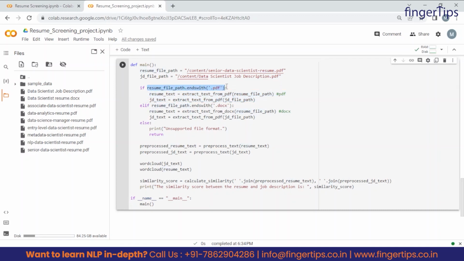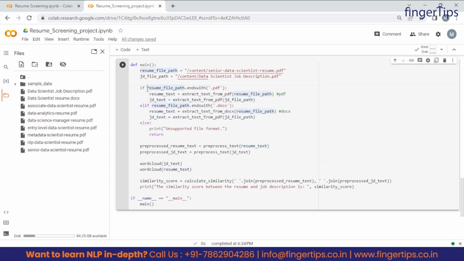If this condition is false, then my cursor will come to elif and check if the resume file path is ending with docx, then this part will get executed. And even if this is also false, let's say we have a third format like doc, then the else will get executed and we will get this unsupported file format, because we haven't created any function to handle .doc files. For that reason we have these three conditions.